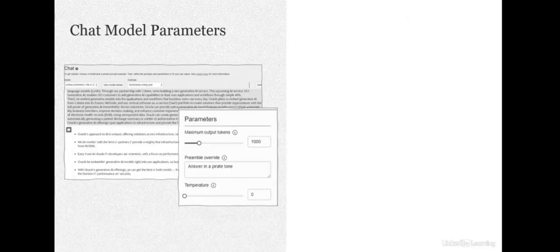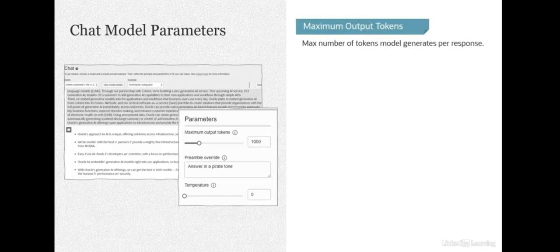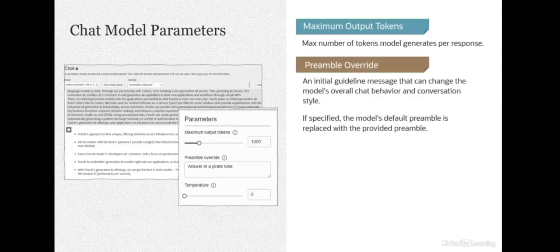Now let us look at some of the chat model parameters you can change to get the desired output from these models. The first parameter is maximum output tokens, which is the max number of tokens the model generates per response. The second is preamble override.